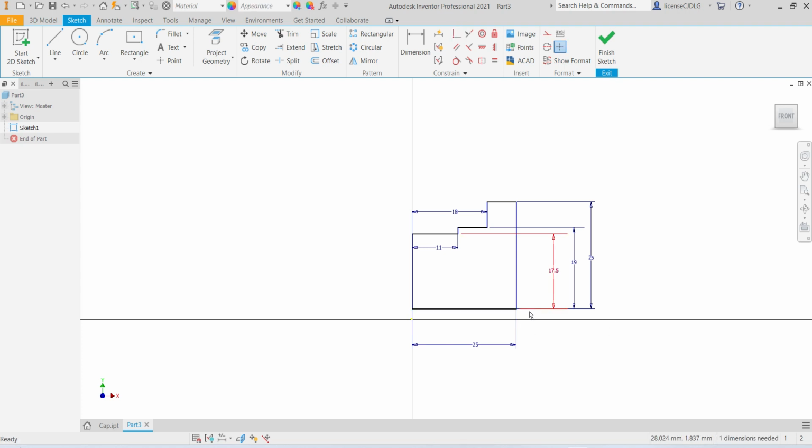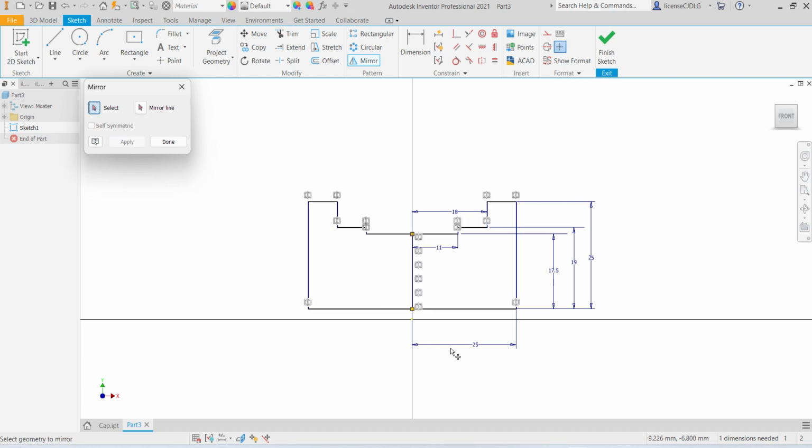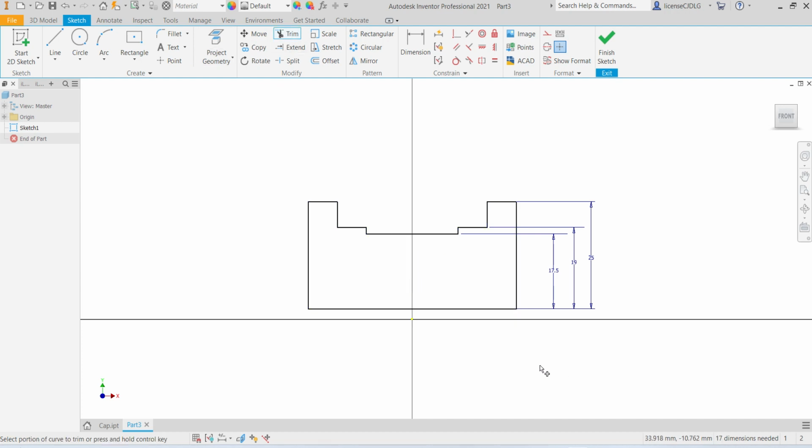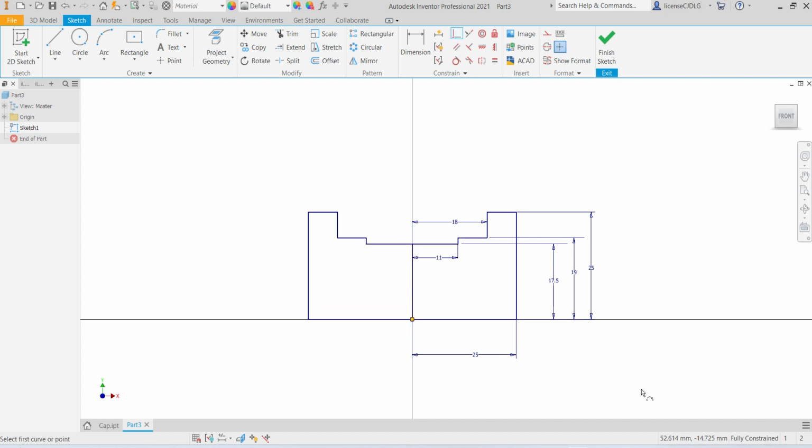First mirror all the lines. Select all the lines, select mirror line, select this line, apply. So trim the center line. Okay, select origin point, select this point. So the sketch is fully constrained.